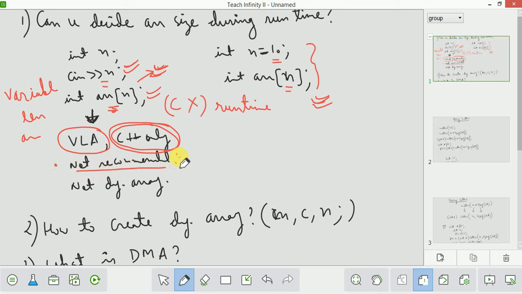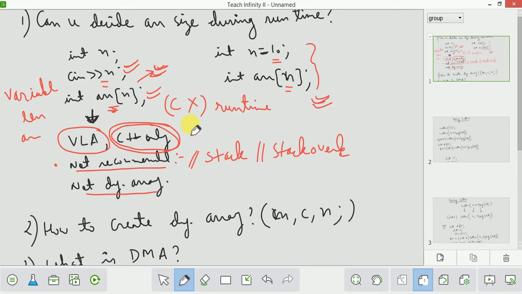Variable length arrays are not recommended because these are not dynamic arrays. The memory for variable length arrays is allocated on the stack, so stack overflow and other memory related problems can occur. That is why these are not recommended.